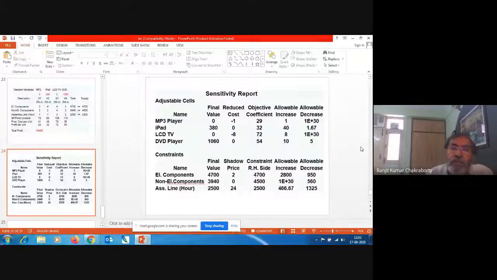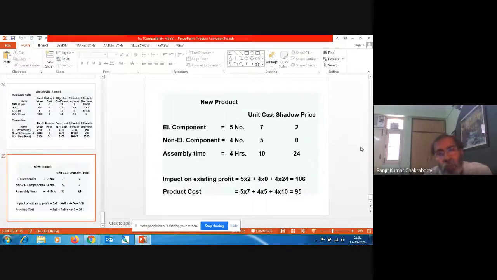What will happen if we share 5 numbers of electronic component? That is, he has to share from the existing production plan, and 4 numbers of non-electronic component he has to share from the existing production plan, and 4 hours of assembly time he has to share from the existing production plan. So how much will the profit come down? Let us think about that.